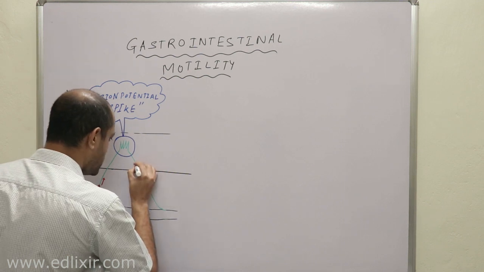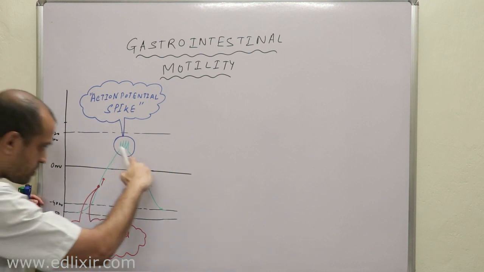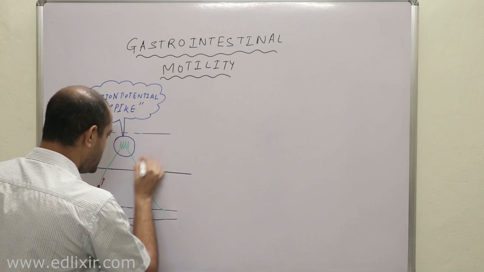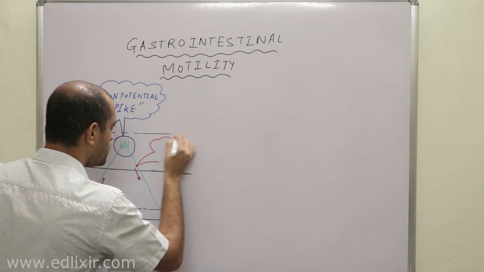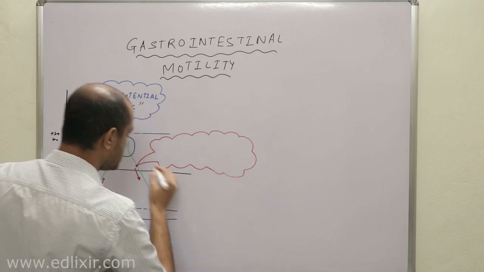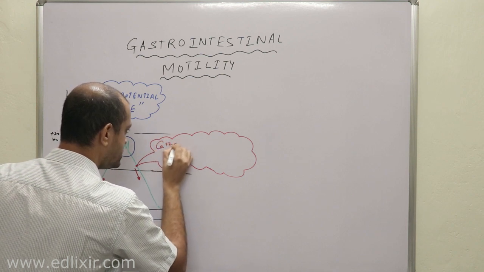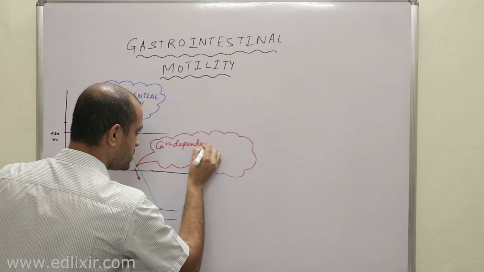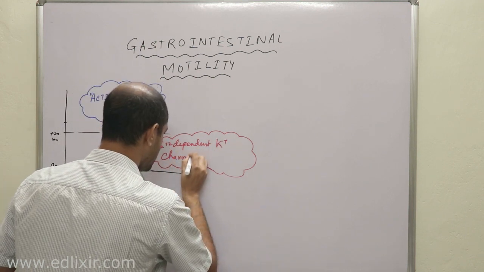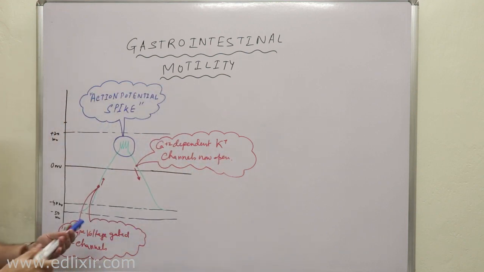In this phase, hyperpolarization is beginning, right? That means the cell is returning to its normal state, right? What is happening here is this, that calcium dependent potassium channels now open, therefore hyperpolarization takes place, okay.